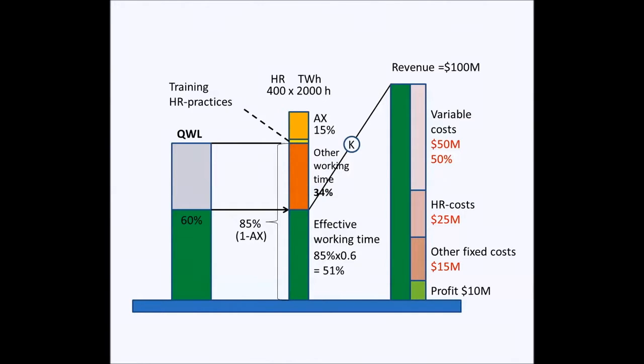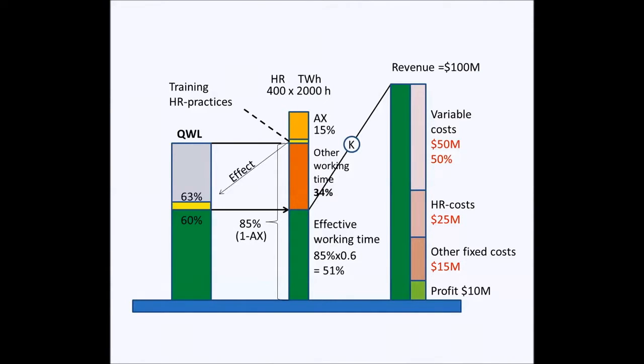Now, the company wants to improve the human capital productivity and therefore invests some time in staff training and HR practices. For simplicity, let's assume that this training and HR practices time is already included in the earlier year auxiliary working time, so the time for work remains the same.